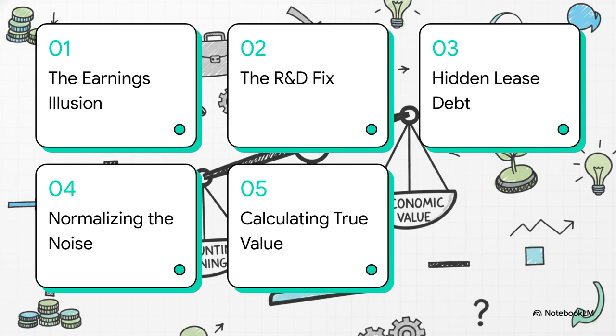So, here's our roadmap to finding that true value. We're looking at 1. The earnings illusion. 2. The R&D fix. 3. Uncovering hidden lease debt. 4. Normalizing the noise. And finally, 5. Calculating true value. Let's get right into it.